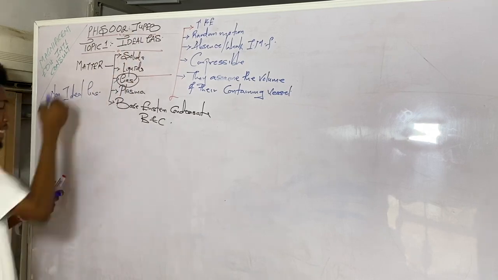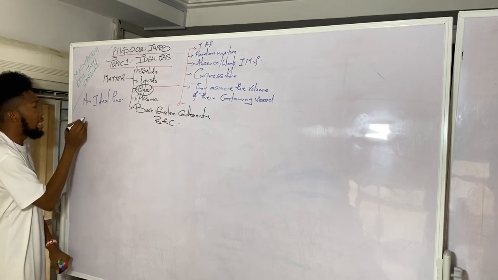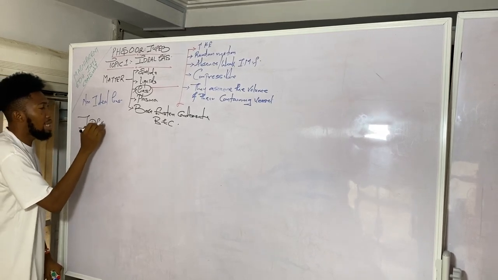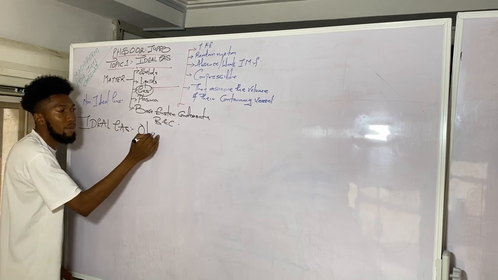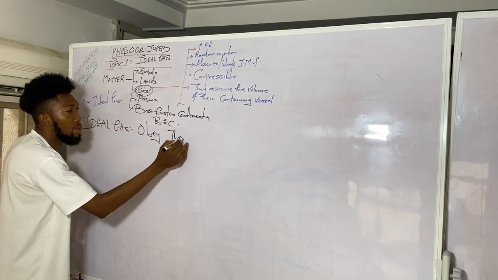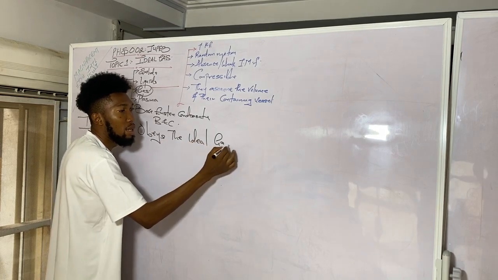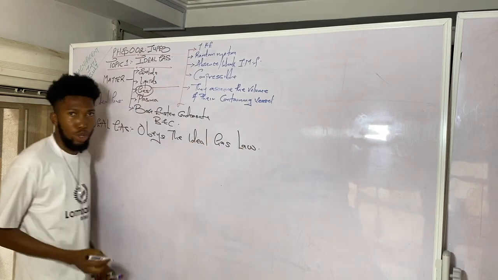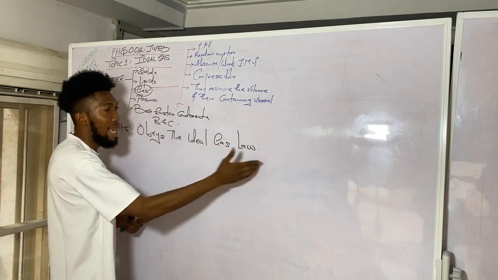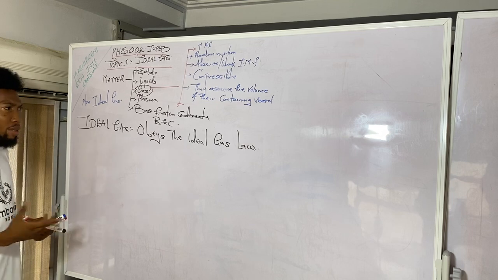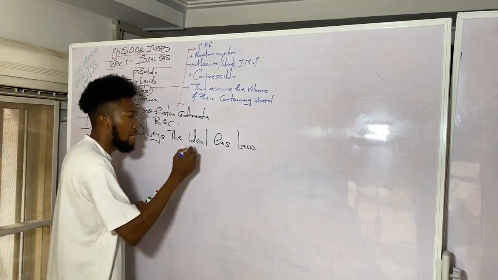Now, what is meant by the terminology ideal gas? When we hear the word ideal gas, we can simply say that ideal gases are gases that obey the ideal gas law. Those are gases that have the ability to obey the ideal gas law. And we will soon expatiate on what the ideal gas laws really are.